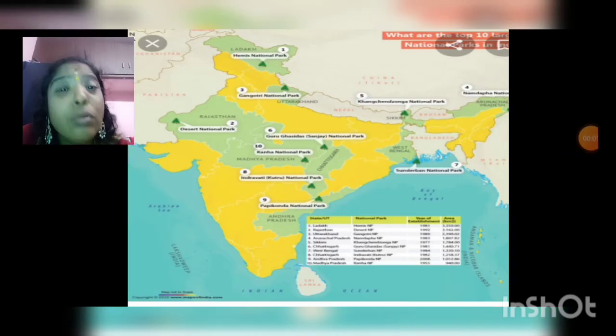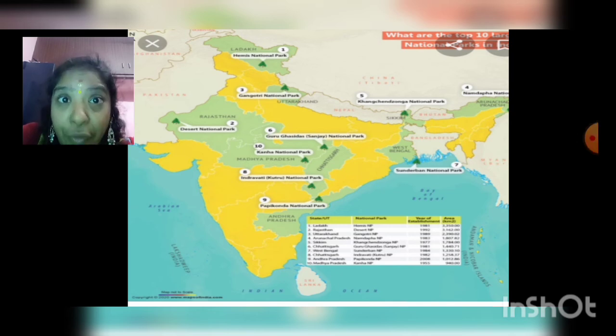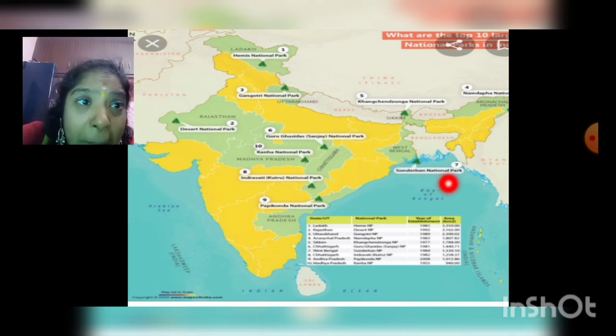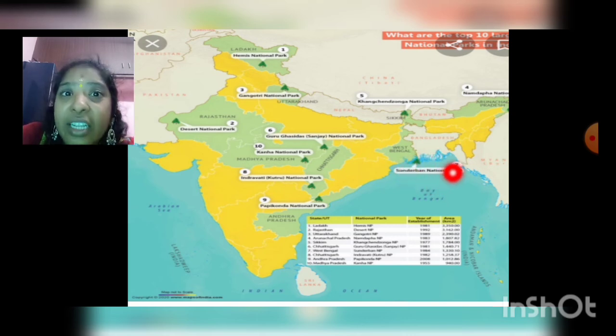Here are a few places in India where you can find reserve forests. Sundarban National Park is a reserve forest located in West Bengal. What type of forest is it? Yes, it's a mangrove forest.